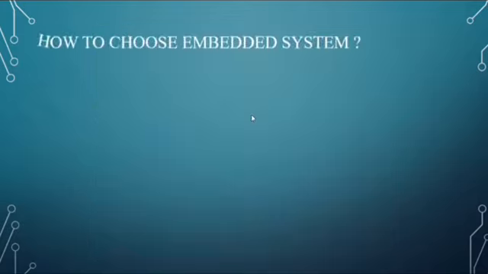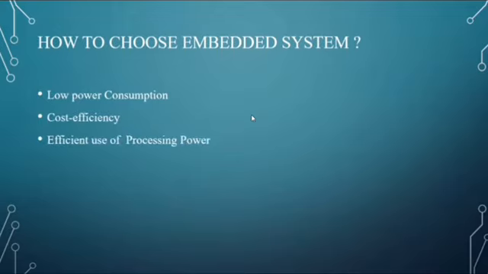Let's see how to choose the embedded system. The embedded system should consume less power, the cost efficiency and processing power should be efficient, the system should be reliable, and the memory should be used efficiently.